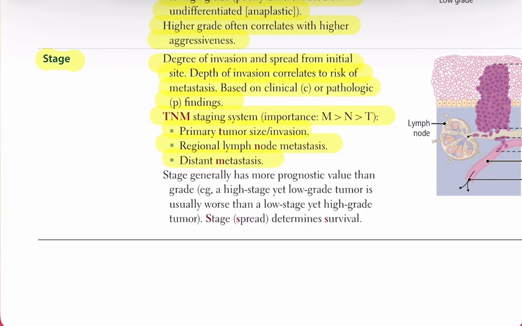Importantly, stage generally holds greater prognostic value than grade. A high-stage, low-grade tumor typically carries a worse prognosis than a low-stage, high-grade tumor because the extent of spread, stage, ultimately determines survival outcomes.